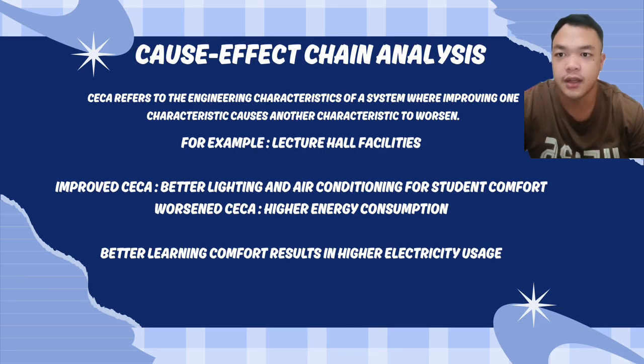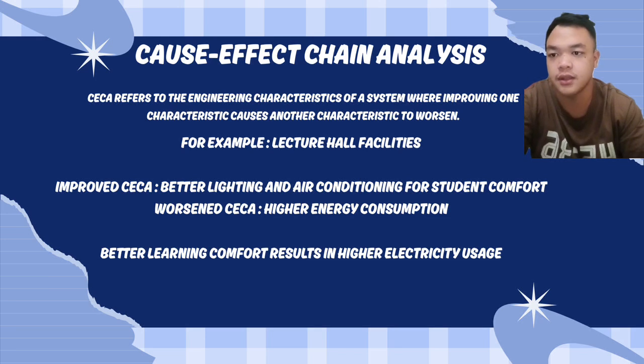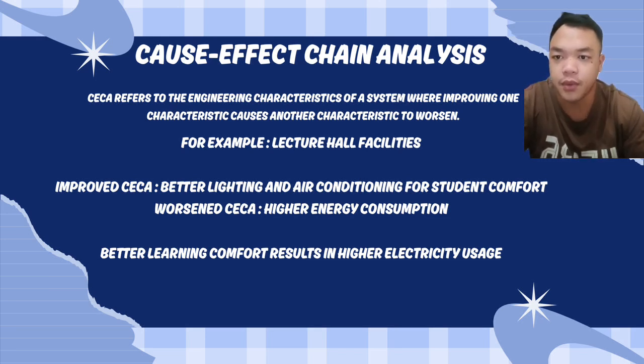Cause and effect chain analysis is a method used to identify the root cause of a problem by showing how one cause leads to other effect in a logical sequence. For the definition, cause is a factor that creates a problem. Effect, the result or outcome of the cause, and cause and effect chain is a series of connected cause and effects that explain how a problem occurs.